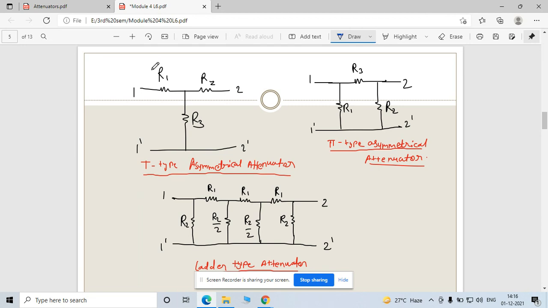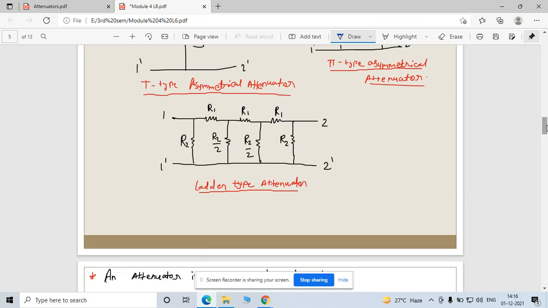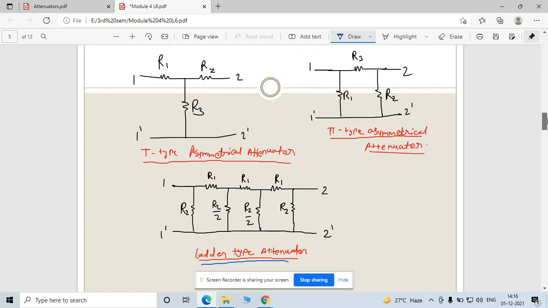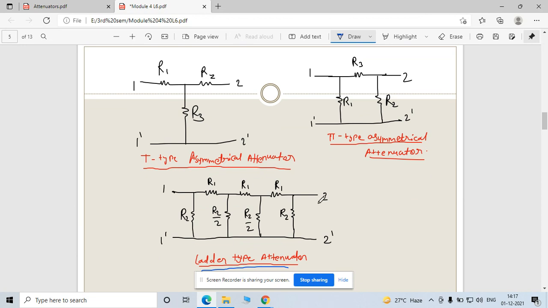We already know that when A is equal to D, or Z11 is equal to Z22, it is a symmetrical network, right? But when you find that Z11, R1 plus R3, is not equal to R2 plus R3, this is an asymmetrical network. So this type of network comes under your asymmetrical attenuator. Now this is the fifth type of asymmetrical network. This is also a ladder type of attenuator, or you can say this is a product of two different types of attenuator.